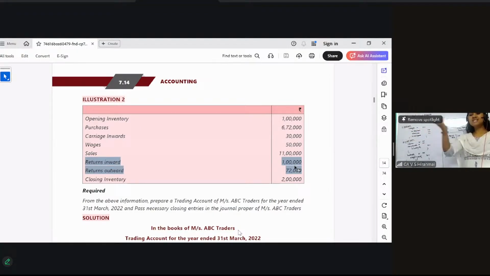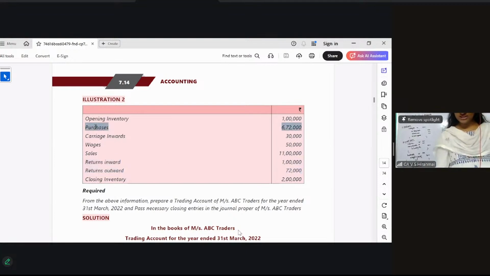When those goods are returned inwards, it is sales return. So sales return is also called return inward. Return outward means purchases return. You have purchased the goods and you are giving them back. That means the goods are going out. So they are called returns outwards. Clear, everybody? That is 72,000.